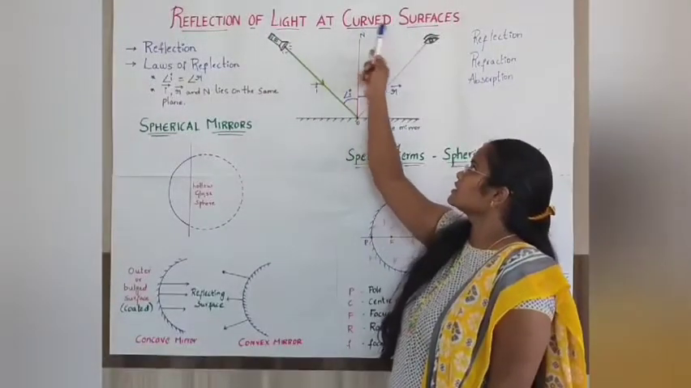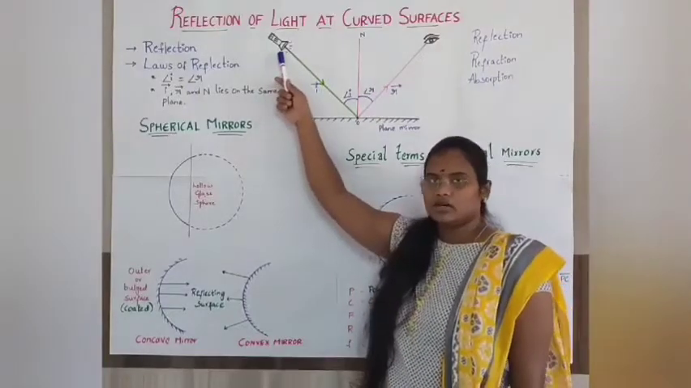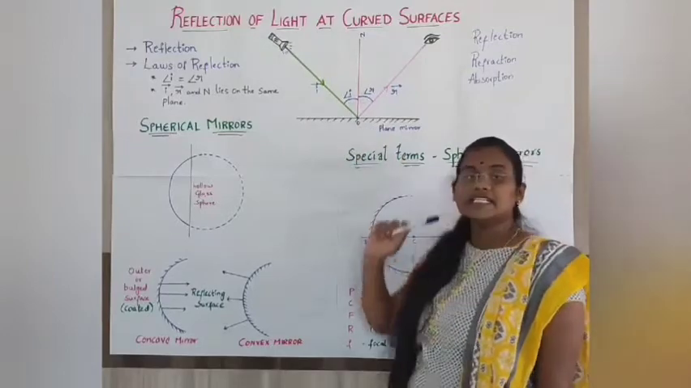Reflection of light at curved surfaces. Whenever a light ray comes out from a source, that may be a torchlight or tube light or bulb, etc., the light ray comes out from the source and hits a surface.